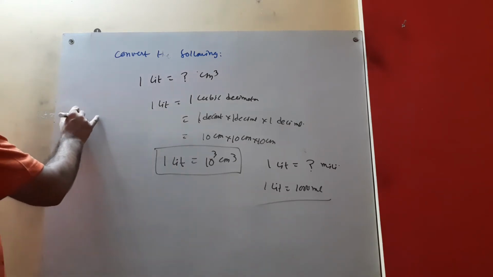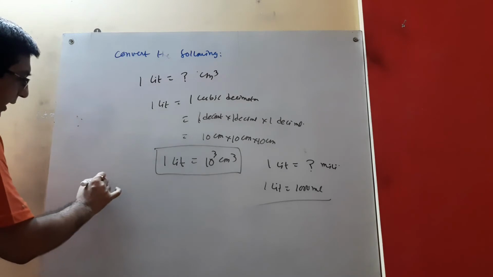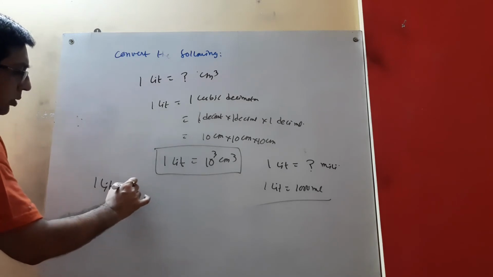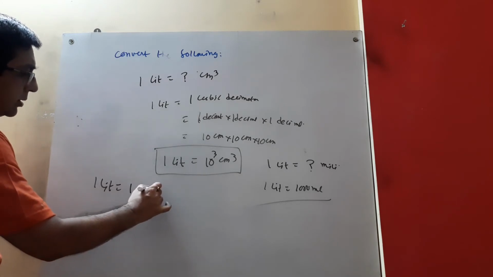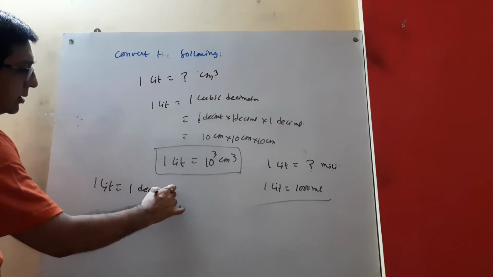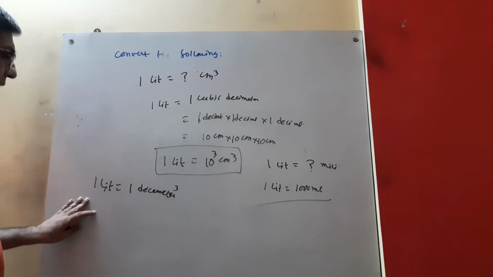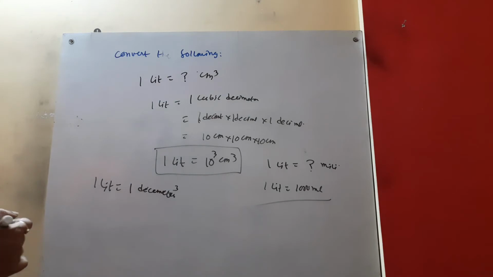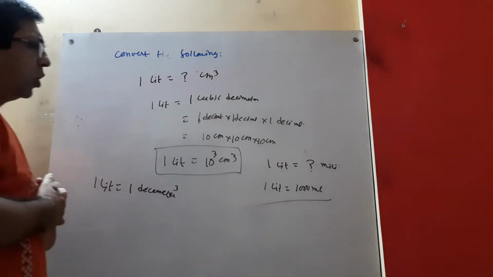And 1 liter equal to 1 decimeter cube. This is very important. Okay. So these are almost all the things.